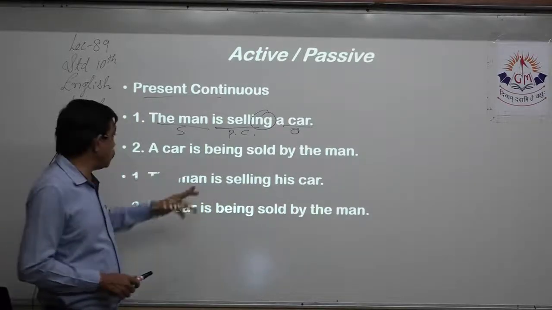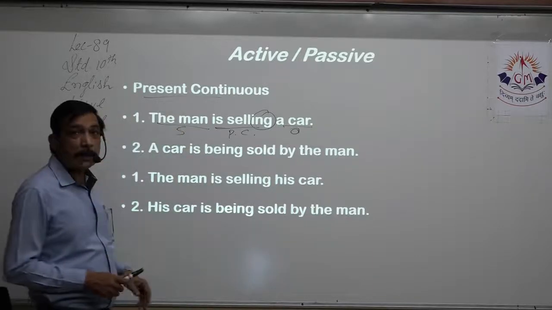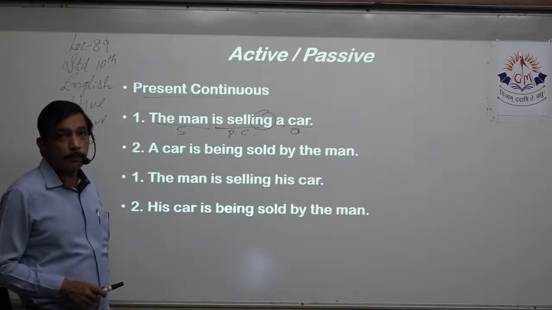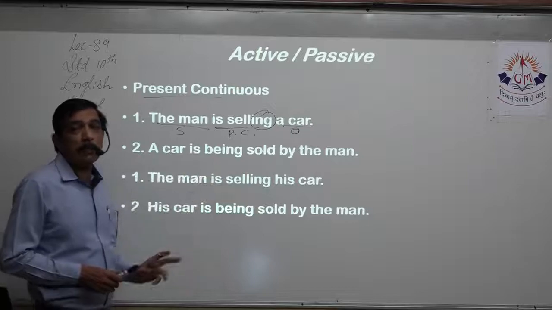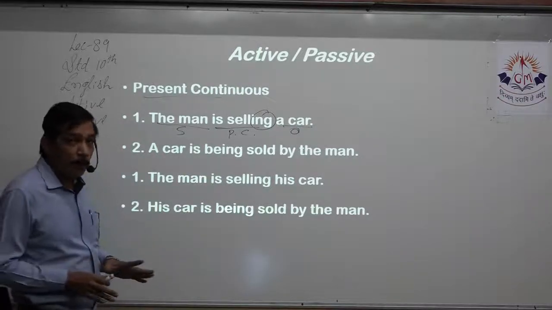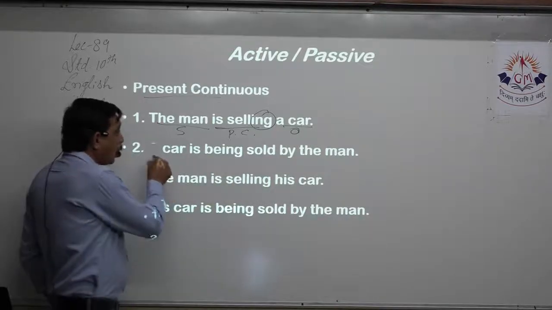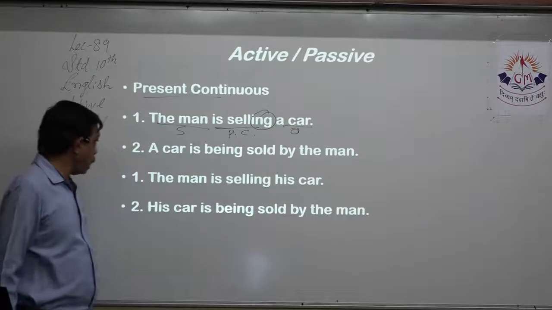But that will make it simple present, because is and sold. But we have to keep the tense as it is. Yes. So present and continuous. Present continuous means I have to add ing, and that will always be added to the be form, right? So the be form, be plus ing, being. So a car is being sold by the man.